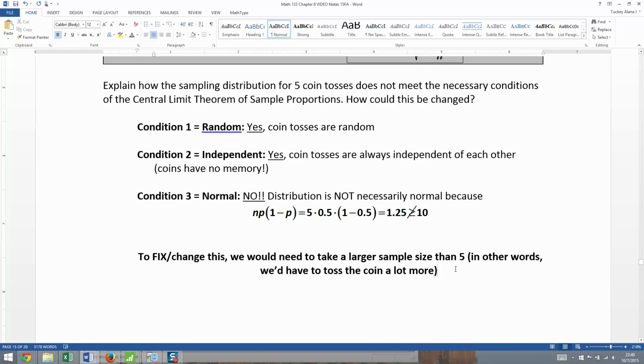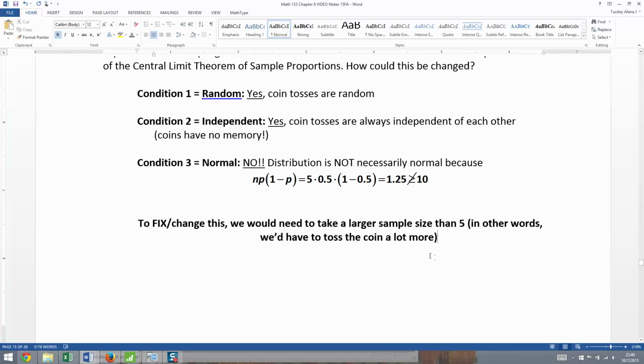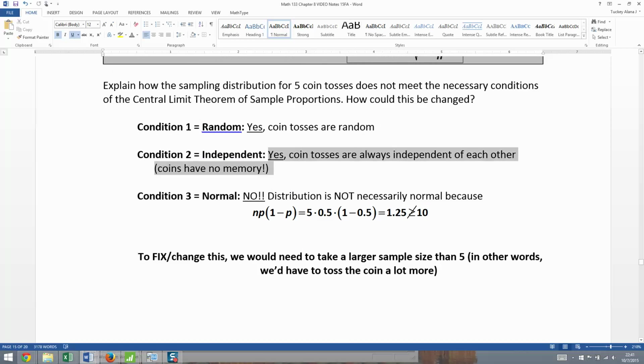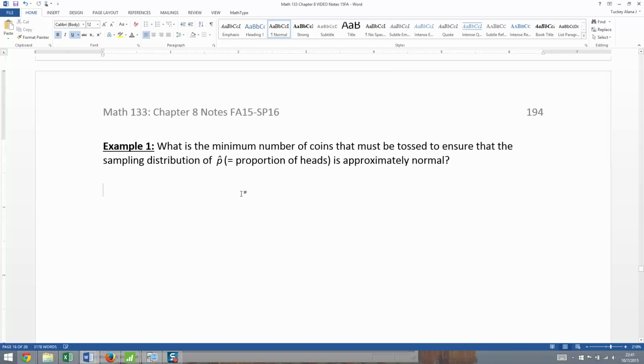But that brings up the question on its own of how large a sample size do we need? So let's figure that out. And that's the next example right here. So what would be the minimum number of coins, right? 5 coins or 5 tosses, because it kind of doesn't matter with coins. If they're coins, you can either toss 5 separate coins or take one coin and toss it 5 times, right? Tomato, tomato, right? And it's because they're independent that it doesn't matter. Okay, so what is the minimum number of coins that must be tossed to ensure that it's normal, roughly, right? I think that's ensure, I-N, instead of ensure. Sorry about that. I always get those two confused.